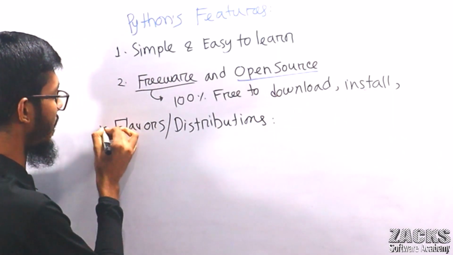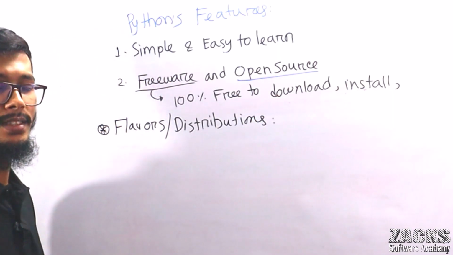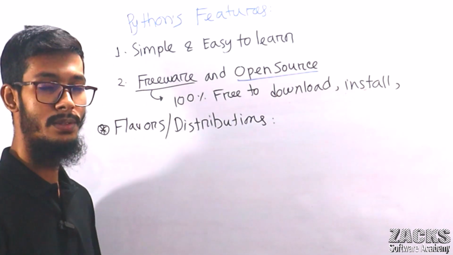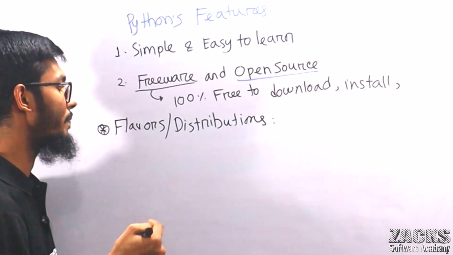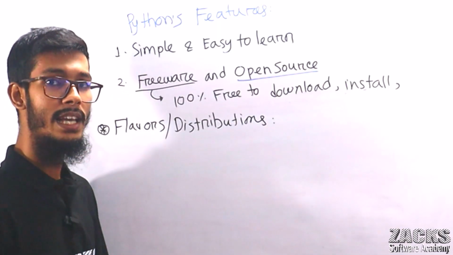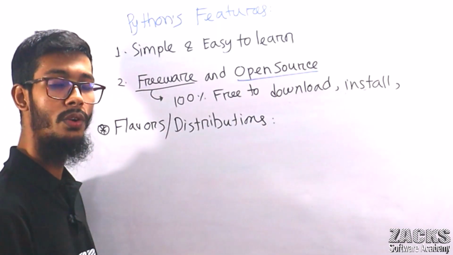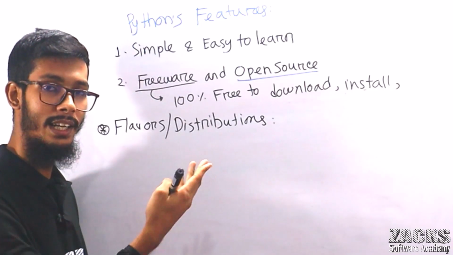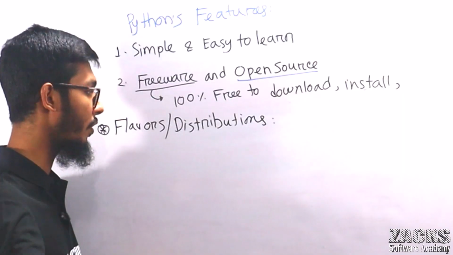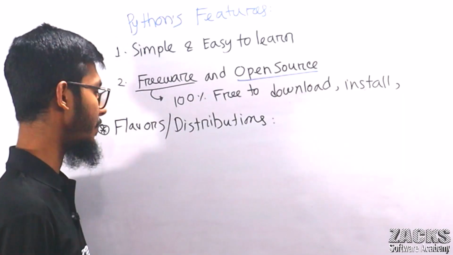Hopefully you get some basic idea of what is meant by flavors or distributions. Let me share an example. Your Python source code is publicly available. Anyone can download it and customize it, and you can create your own flavor, own version, own distribution.